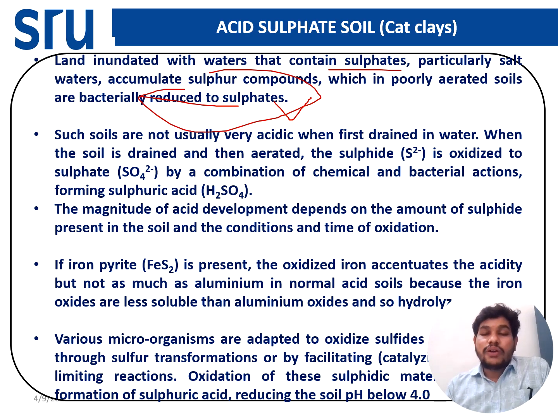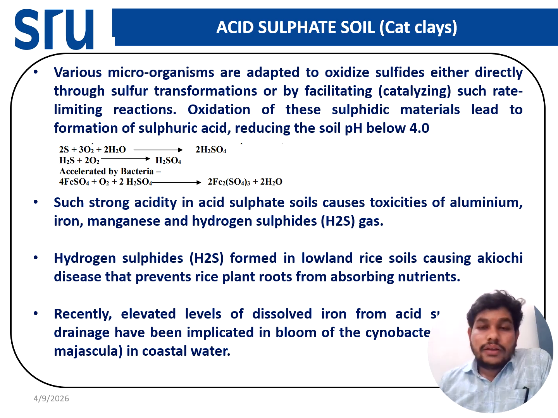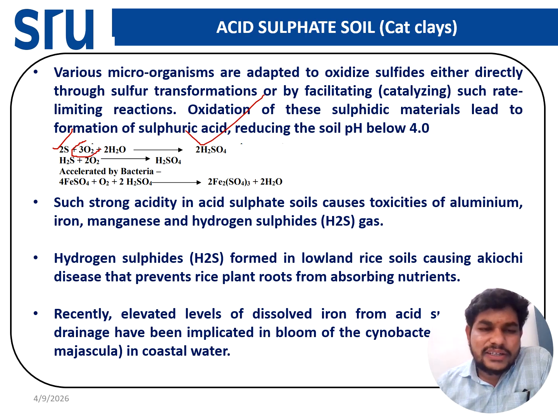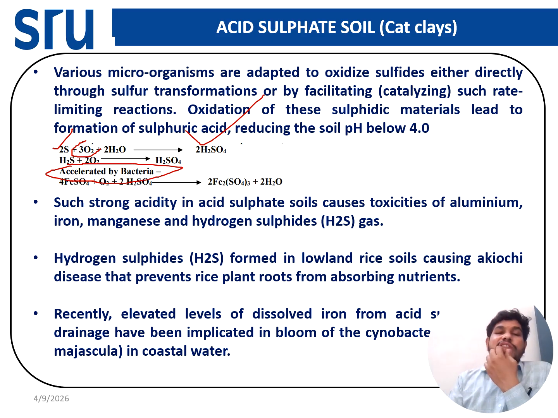So in soils which are not acidic, when you first do the drainage, the soil will get eroded and the sulfide will oxidize into sulfate. By a chemical or bacterial reaction, it will convert into sulfuric acid. That sulfuric acid will reduce the soil pH. In this reaction, sulfur reacts with oxygen and will form sulfuric acid. This is accelerated by autotrophic bacteria, mostly the Thiobacillus, sulfur oxidizing bacteria.